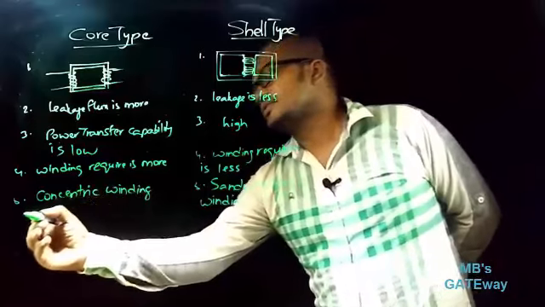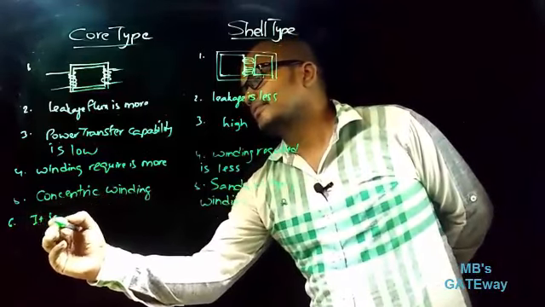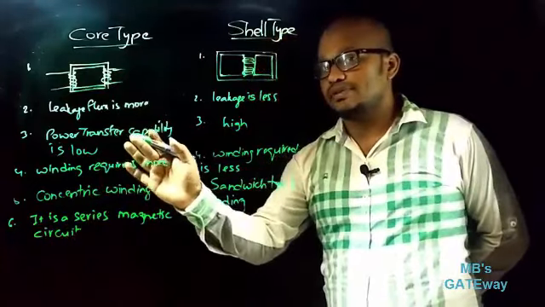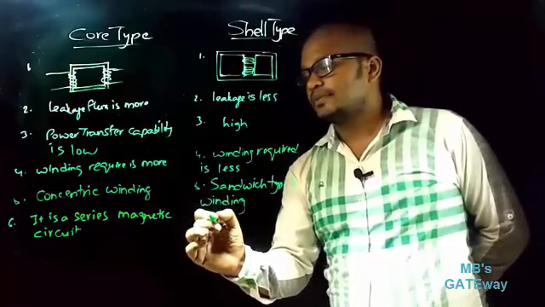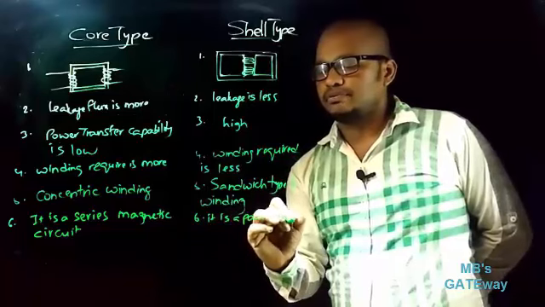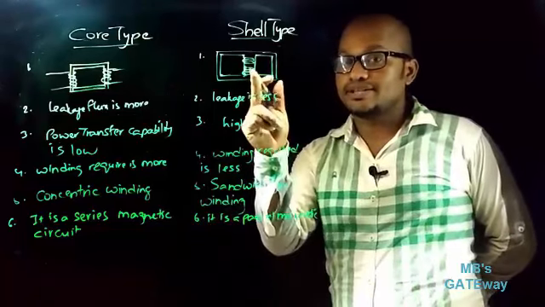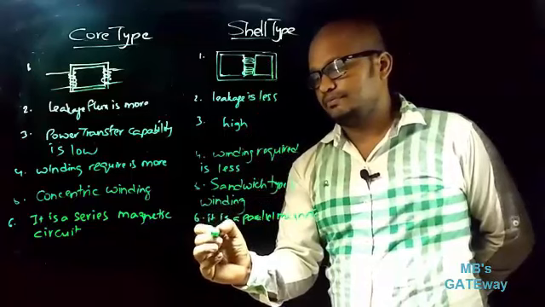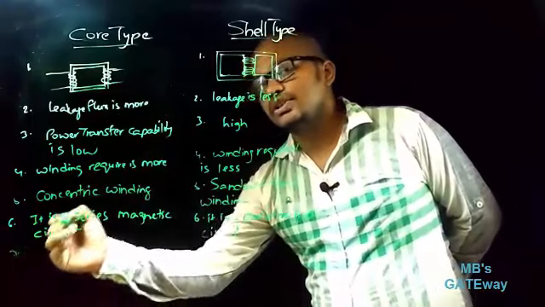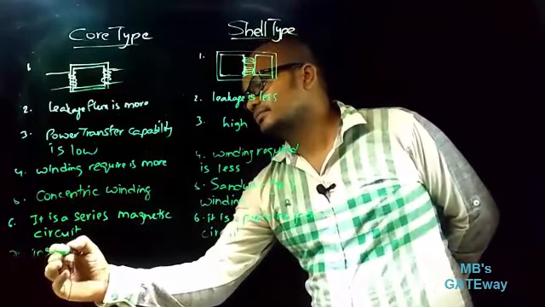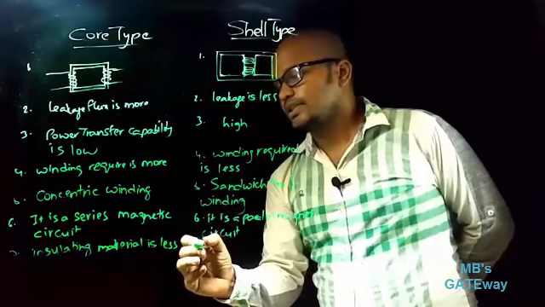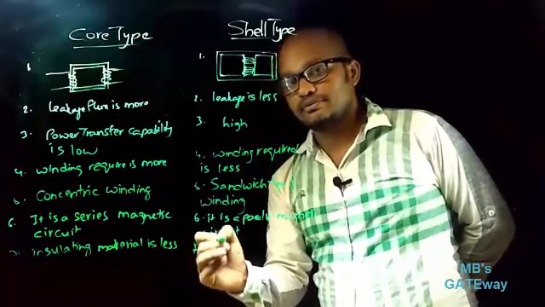And the other difference is that core type is a series magnetic circuit, because there is no flux division, whereas shell type is a parallel magnetic circuit, because here flux division will take place. And in core type of transformer insulation required is less, that is insulating material is very low, and in shell type insulating material required is more.